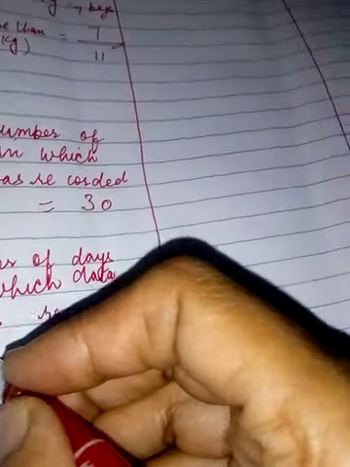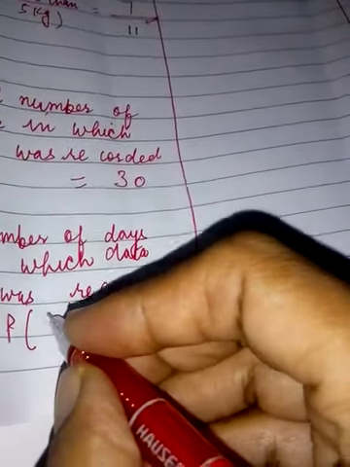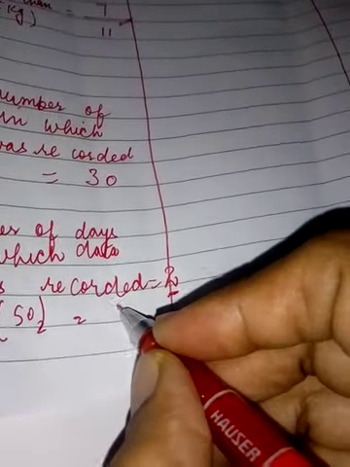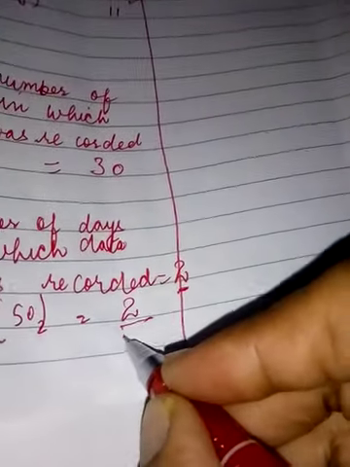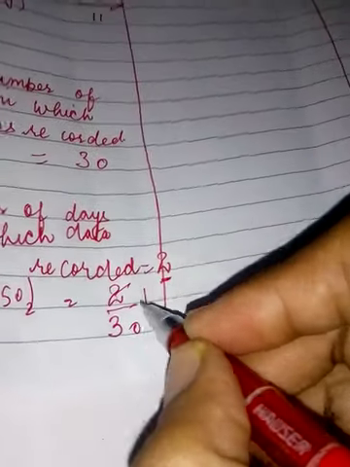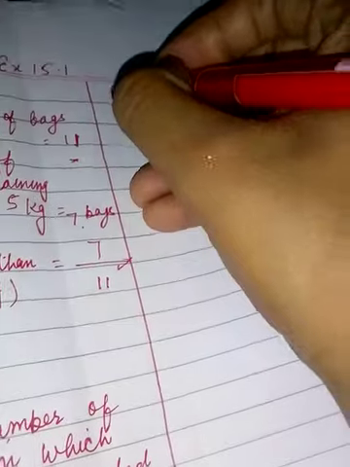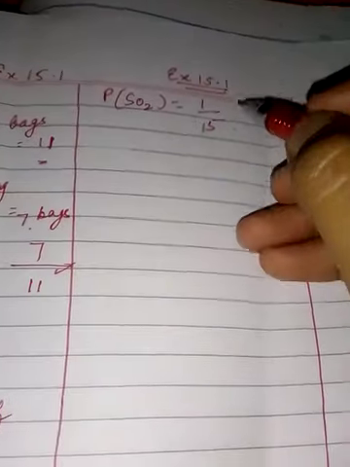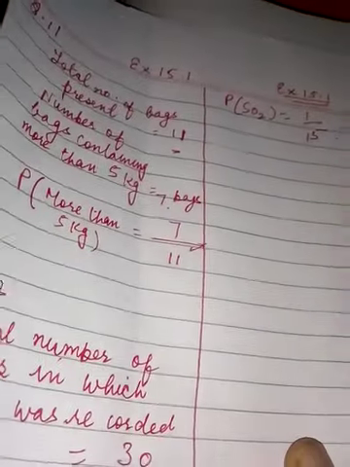So again our probability will be equal to, write it down for sulfur dioxide: favorable outcomes 2, total outcomes 30. 2 ones are 2, 2 fifteens are 30. So probability of sulfur dioxide will be 1 upon 15, right?